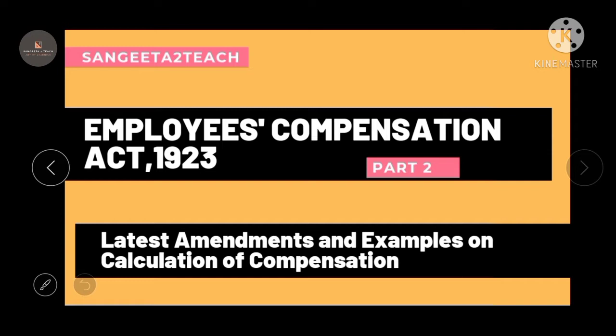So, today in this video, we're going to cover the Employee Compensation Act 1923, and this is going to be part 2. In part 1, we have already covered the important schedules, chapters, and important definitions like dependents, and also solved some MCQs. If you have missed part 1, I'm going to give the link in the description. Please have a look at it. In this video, we're going to cover the latest amendments and calculate some problems related to compensation. At the end, we are going to have some practice questions on how we are going to do the compensation calculation, right?